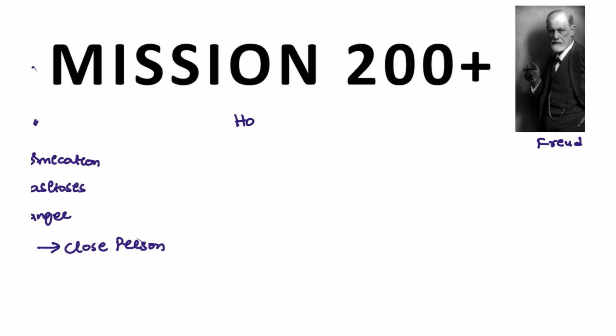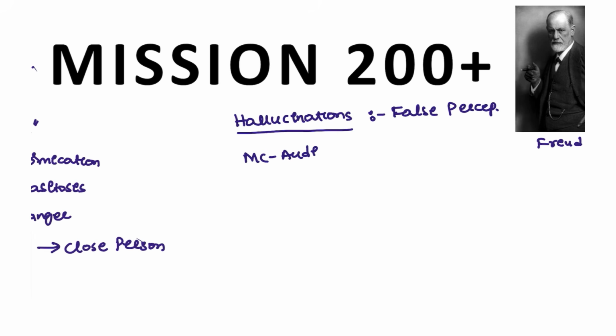Next, moving on to the hallucinations. So we have so many types of hallucinations. What is meant by hallucination? It is a false perception. So the patient is having a false perception. The most common is the auditory, okay, followed by the visual and also tactile and gustatory.